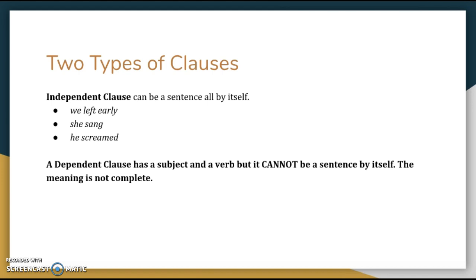A dependent clause has a subject and a verb, but it cannot be a sentence by itself. The meaning is not complete. They gave. The class went. We watched. These have subjects and verbs, but they can't be sentences. These are called dependent clauses.